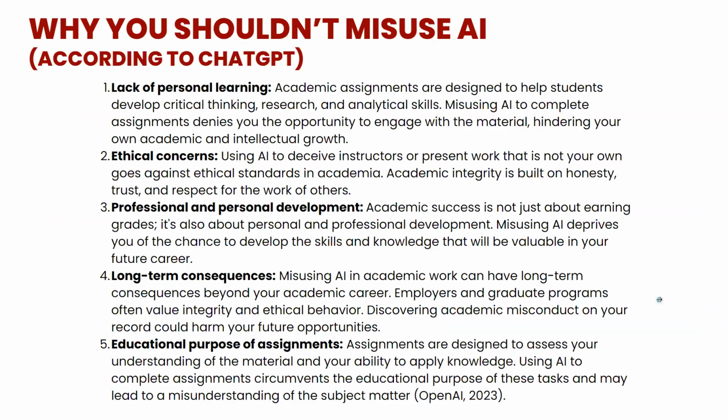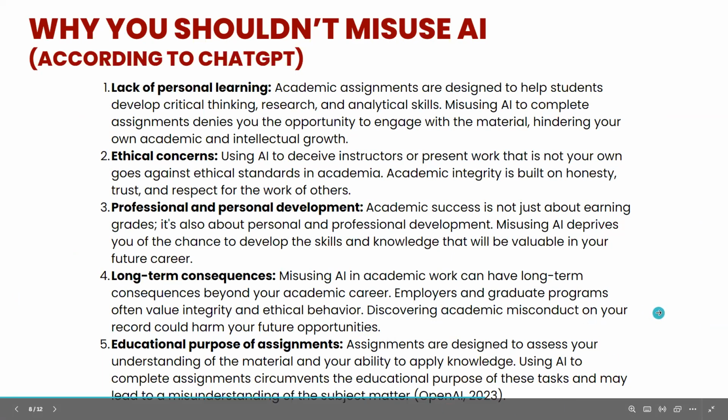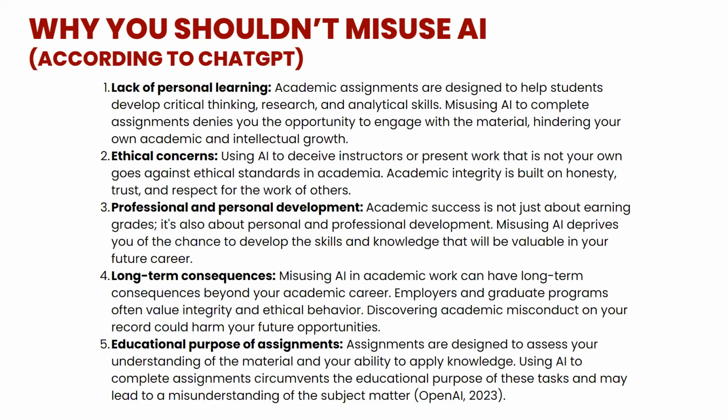This is an example of an output from ChatGPT when we asked it, why shouldn't you misuse artificial intelligence? ChatGPT said that: 1, lack of personal learning; 2, ethical concerns; 3, professional and personal development; 4, long-term consequences; and 5, educational purpose of assignments. As you can see down here at the bottom, I have an in-text citation. I cited that I used ChatGPT to complete this response.